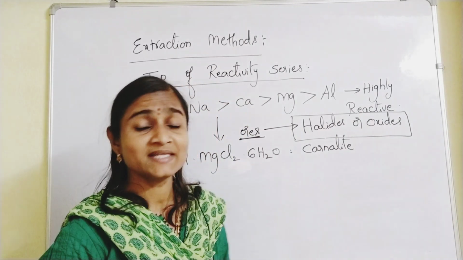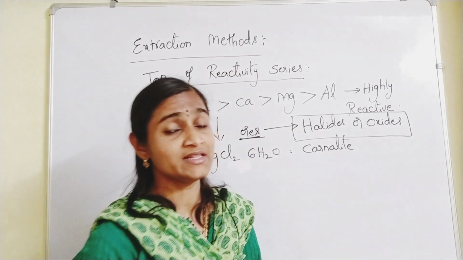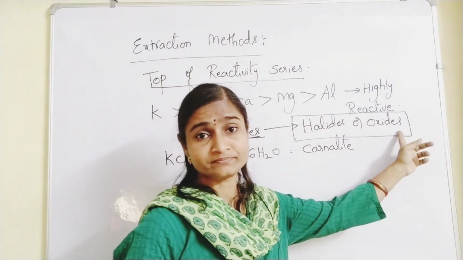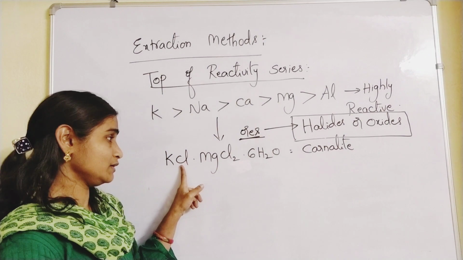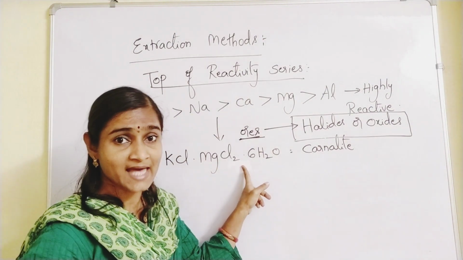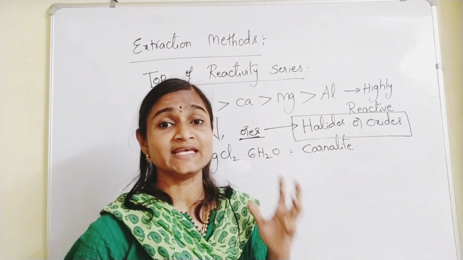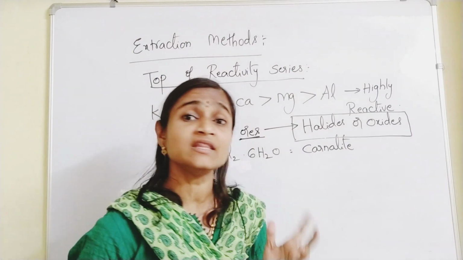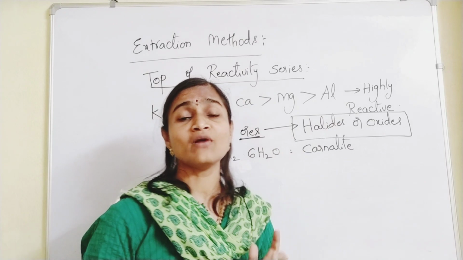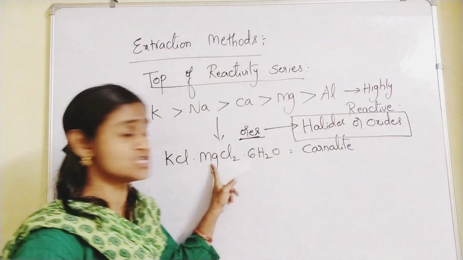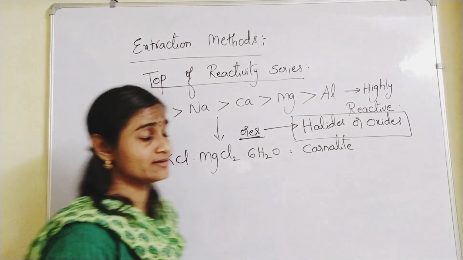Halides means halogens. They may have a combination with the halogens or with oxygen. See here, chlorine is there. Chlorine is a halogen, right? So highly reactive metals in the form of ores exist either as halides or as oxides. So this is a halide ore of potassium and magnesium, carnallite.